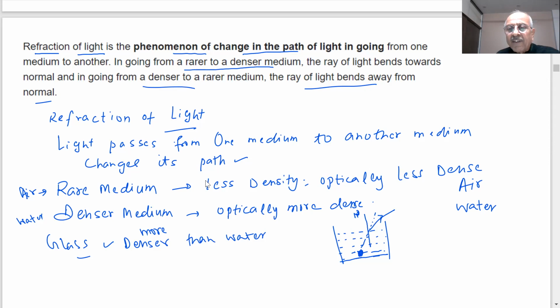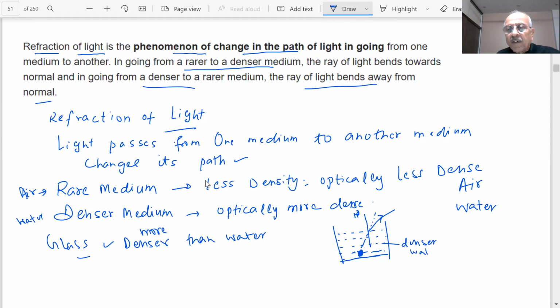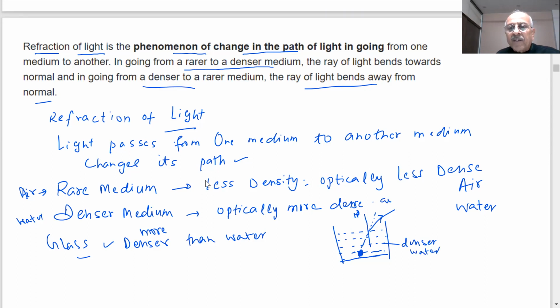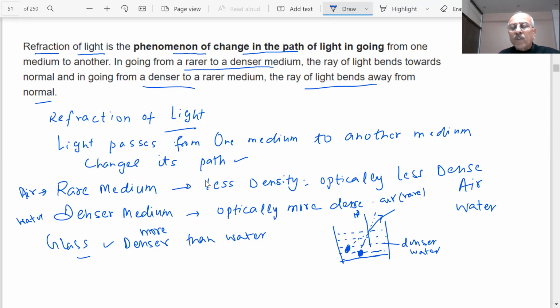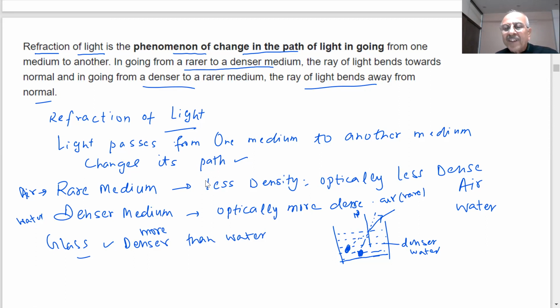So it is bending away from the normal. This is a denser medium, water, and this is air, which is rare. So light moving from denser to rare bends away from the normal. That is the reason that when I observe the object, it appears at this point, displaced, raised from the original position.